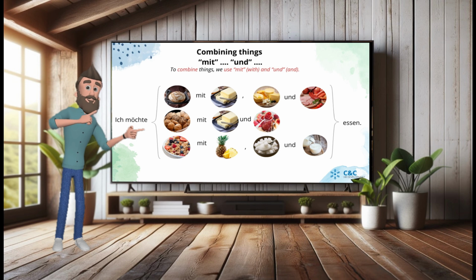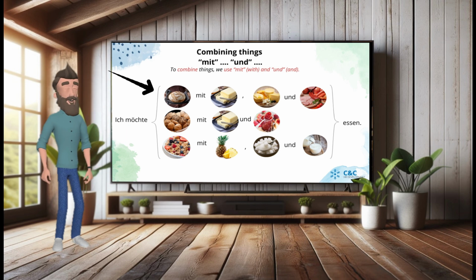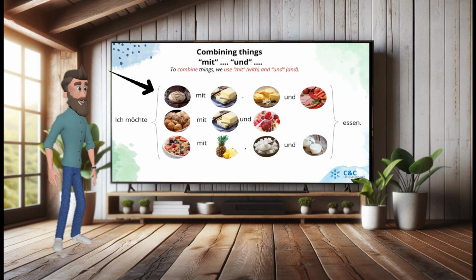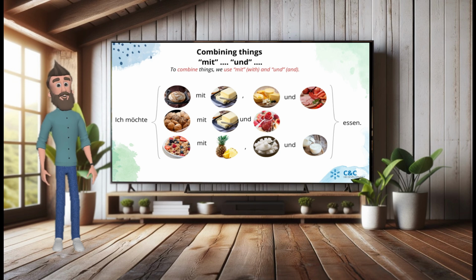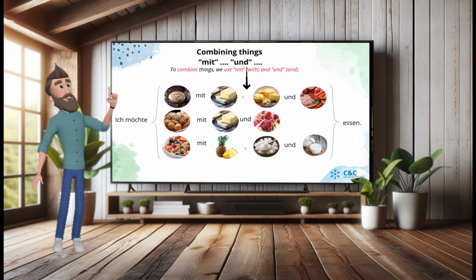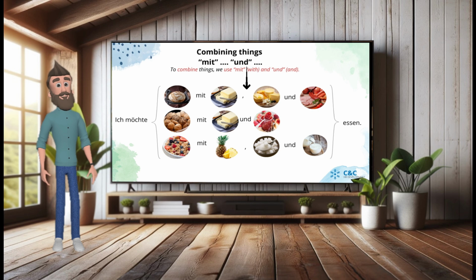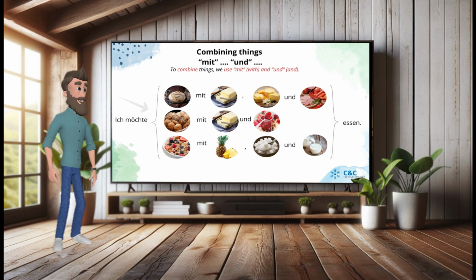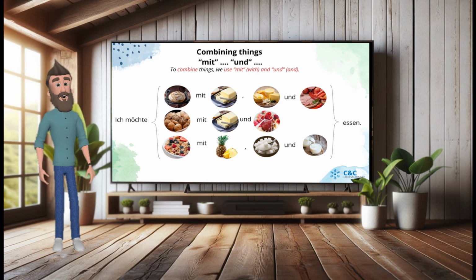Take a look at some examples. The first one. Ich möchte Brot mit Butter, Käse und Wurst essen. If we want to combine more than three things, just as in English, we add a comma. Here we have Brot mit Butter, Käse und Wurst. Next one. Ich möchte Brötchen mit Butter und Marmelade essen. And lastly, ich möchte Müsli mit Ananas, Zucker und Milch essen.